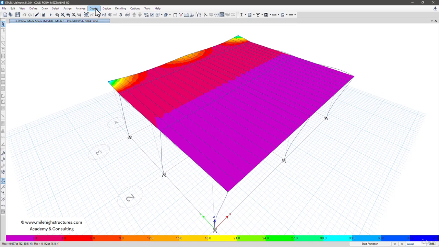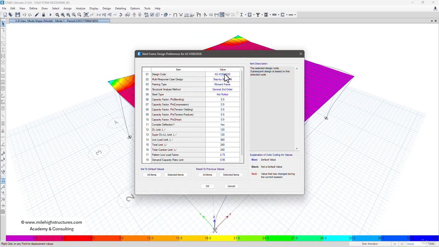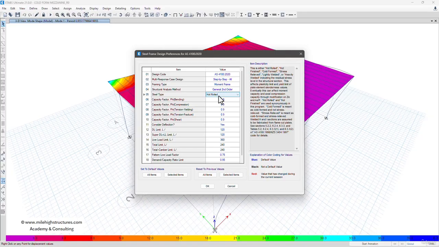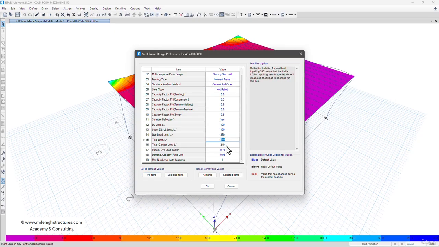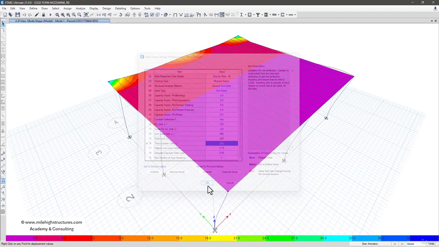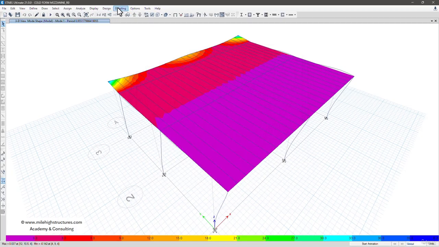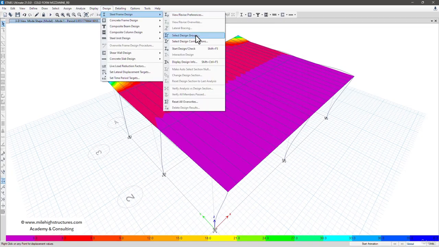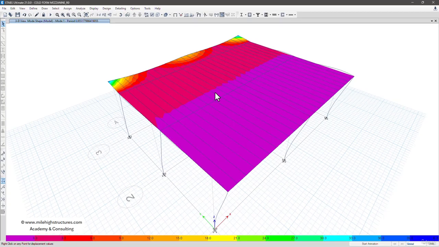After that we can go to the design, steel frame design and view revised preference. So in here we can go to AS 4100 2020. The steel type is basically hot rolled except for the purlins that are coming on the top. These are the deformation limits that is 360 and 240. And we can left click on OK. After that we can go to the design, steel frame design and click on start design check.